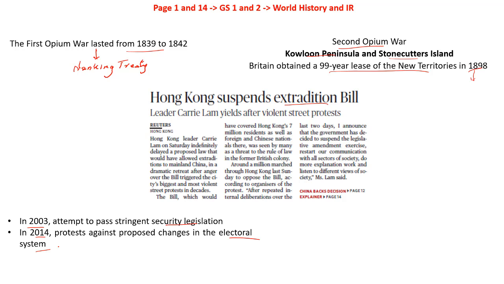What happens in the current bill is, we also discussed that they have a semi-autonomous constitution and a judiciary. The judiciary in Hong Kong is different from the criminal justice system prevalent in mainland China. What this extradition bill does is, Hong Kong as a state has extradition arrangements with other countries as well as states. Those who have committed heinous crimes fall under the judiciary of Hong Kong. But what this extradition bill does is, if a person is caught for some crime, he will be extradited to mainland China. So he will come under a different criminal justice system.